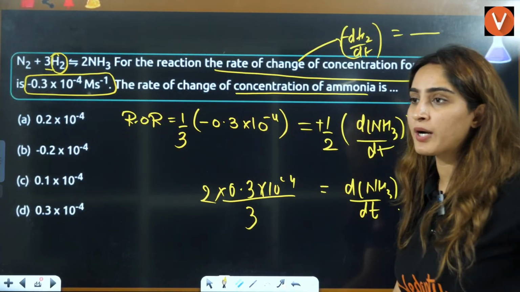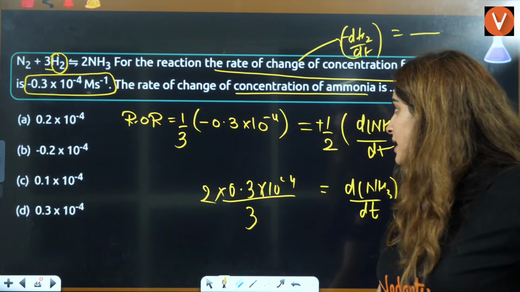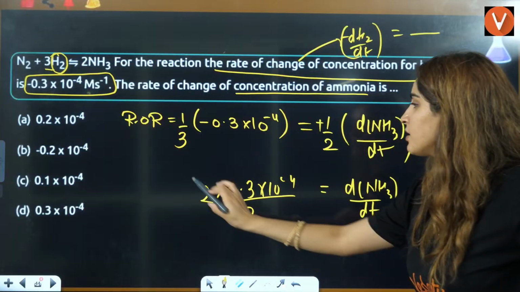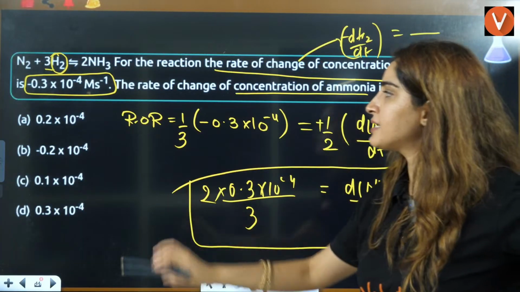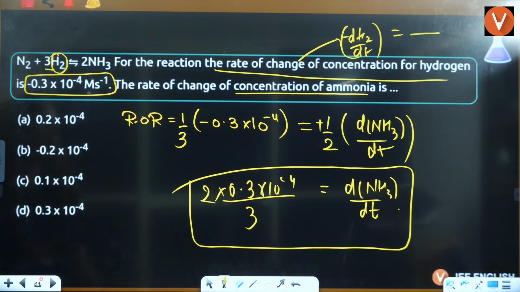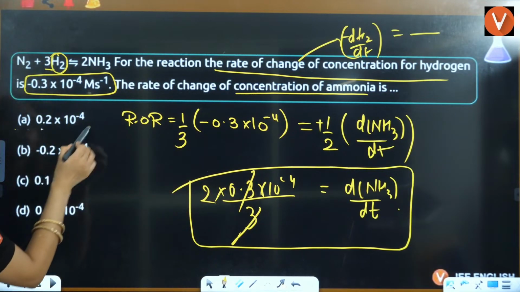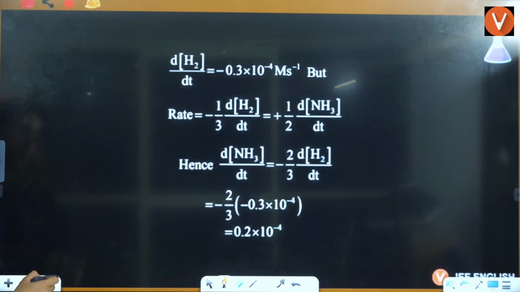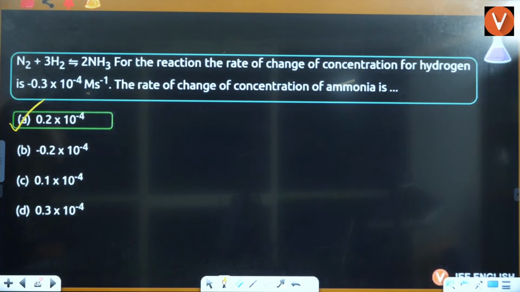So this is what I have written here, and that is what we have as the answer. We can finally get it. Right? Okay? Right, everybody? You can see this answer will be 0.2 into 10 raised power minus 4. So A is going to be the correct answer here, right?